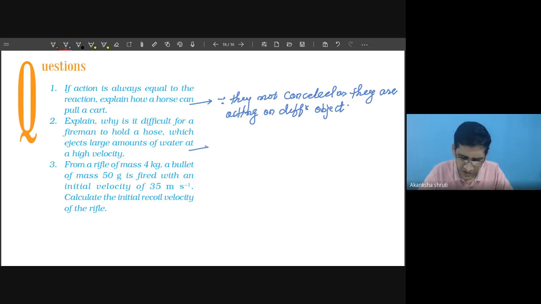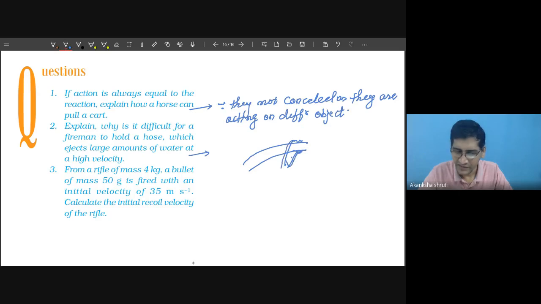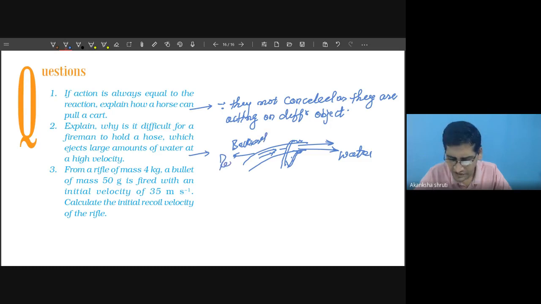Explain why the fireman is holding this hose. He tries to hold it, or he is gripping it somewhere here. While holding, this water is coming out. While water comes out, this hose moves backward. So this is the reaction, and this water coming out is the action.